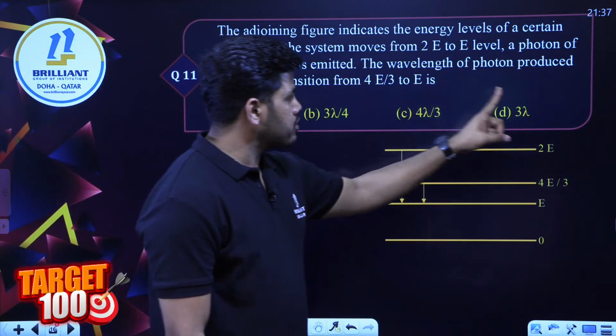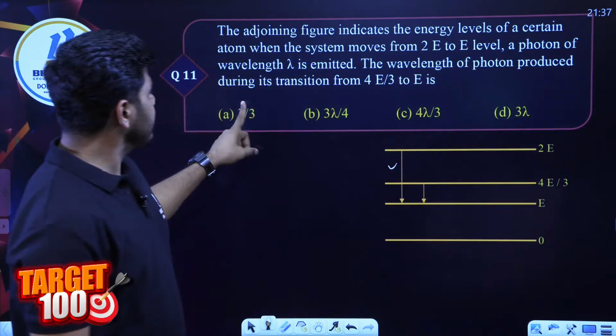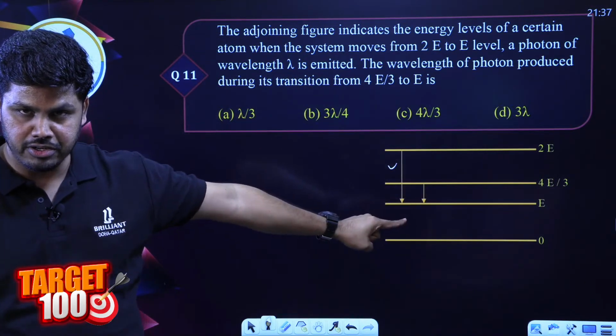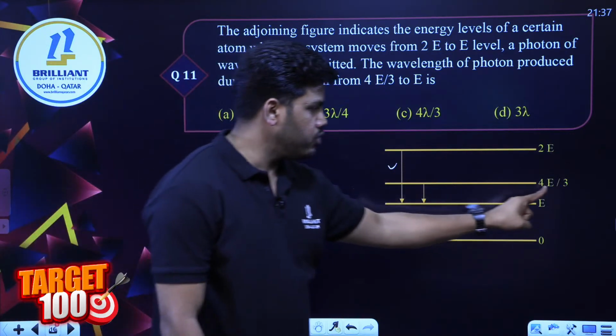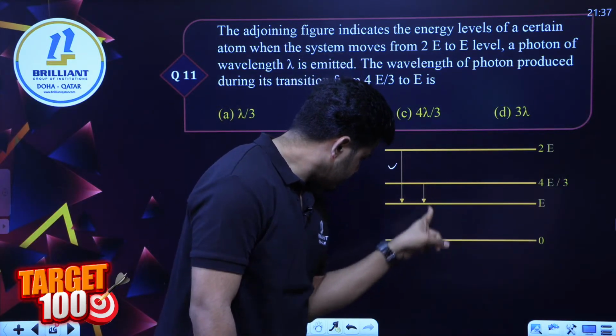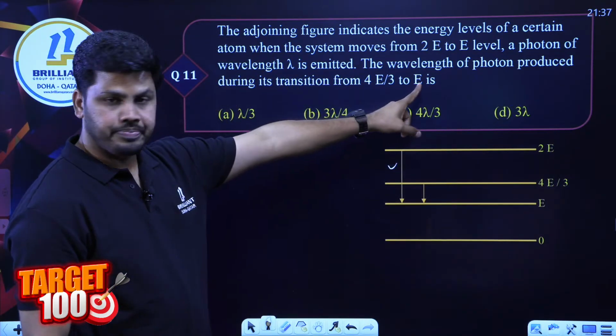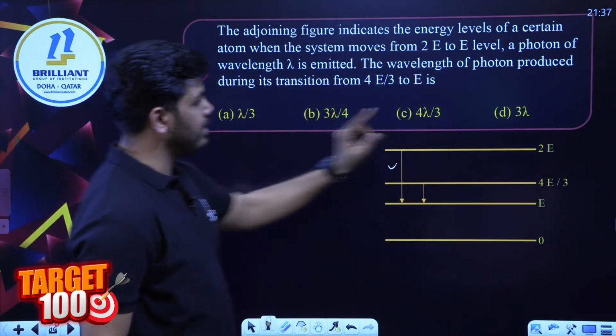Now, what is the wavelength of the photon produced during its transition from 4E by 3? You can see one of the energy levels in the diagram has an energy 4E by 3. Yes, and that transition has been shown here, 4E by 3 to E. What will be the wavelength emission?